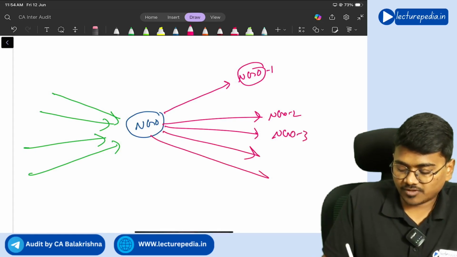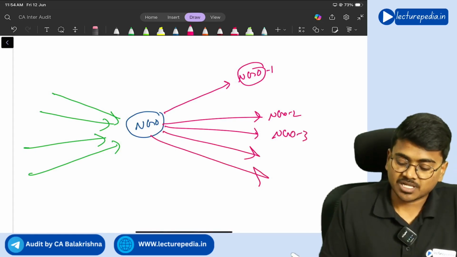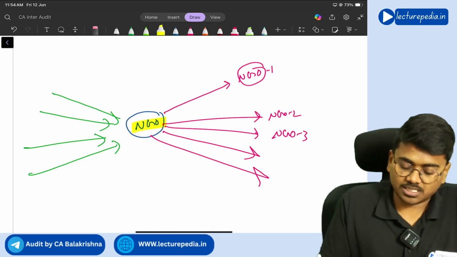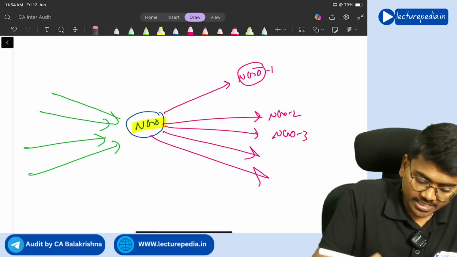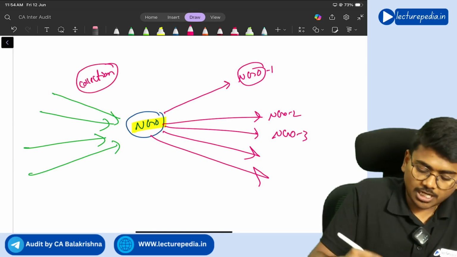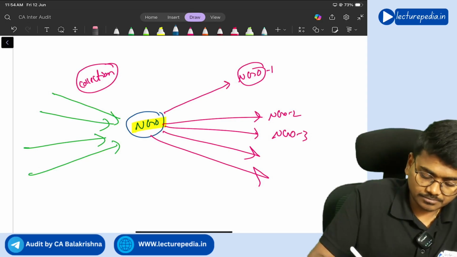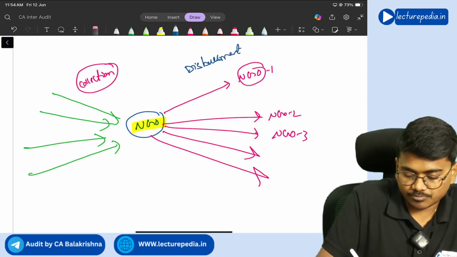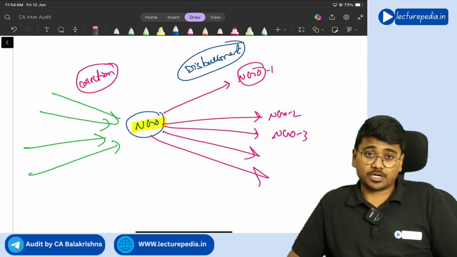Like this, it has disbursed to different NGOs. Now you have been appointed as auditor of this particular NGO. You need to audit collection of donations, and you should also audit disbursement of donations on the other side.